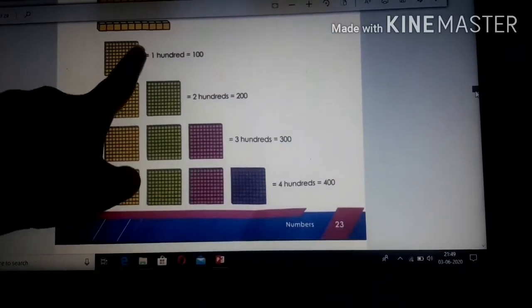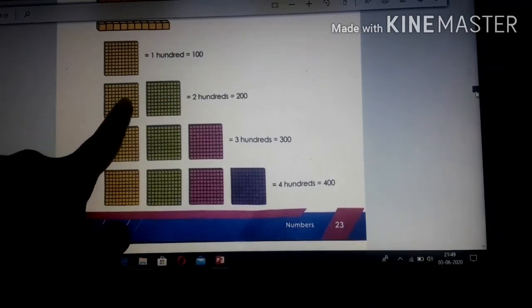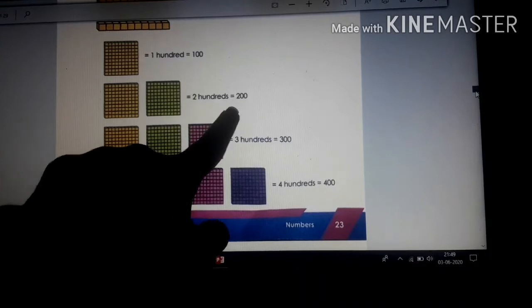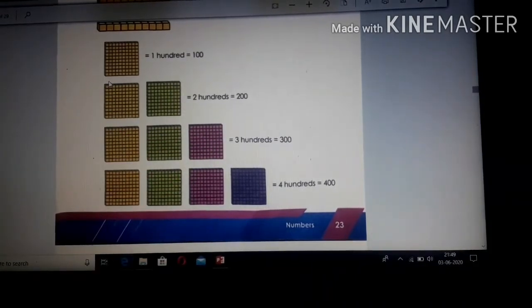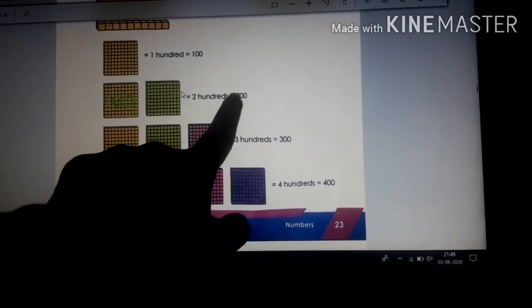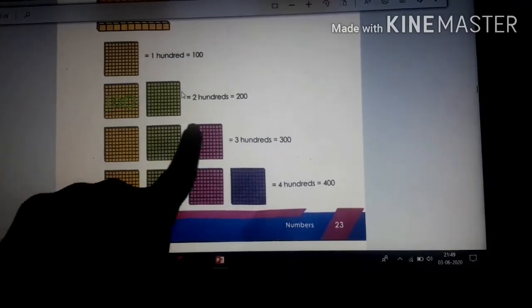Let's move to next, children. So this one cube is of 100. There are 2 cubes of 100. So what will you get? 200. 100 plus 100. What will you get? 200. Next, 100 plus 100 plus 100.